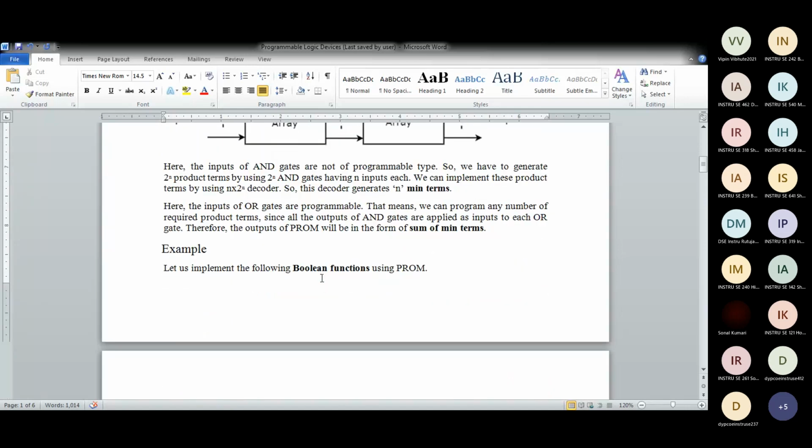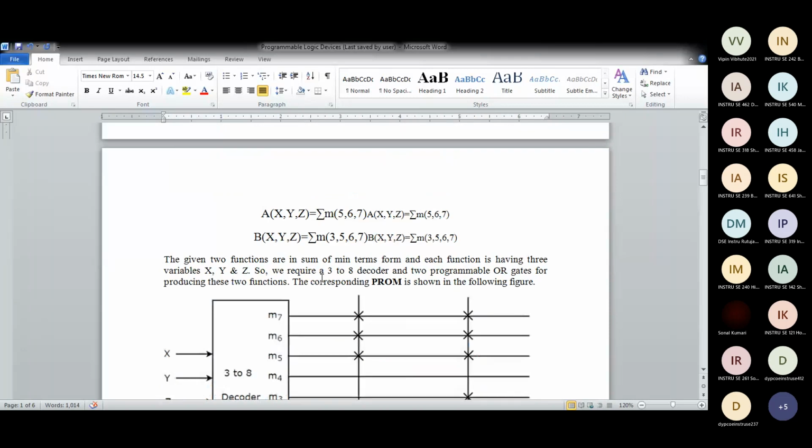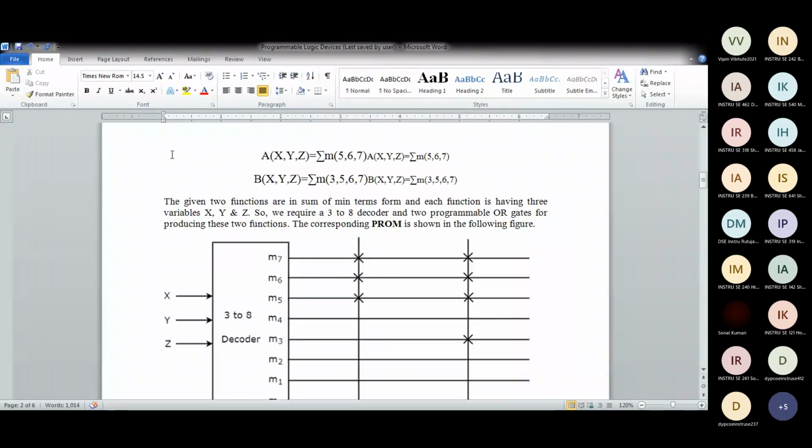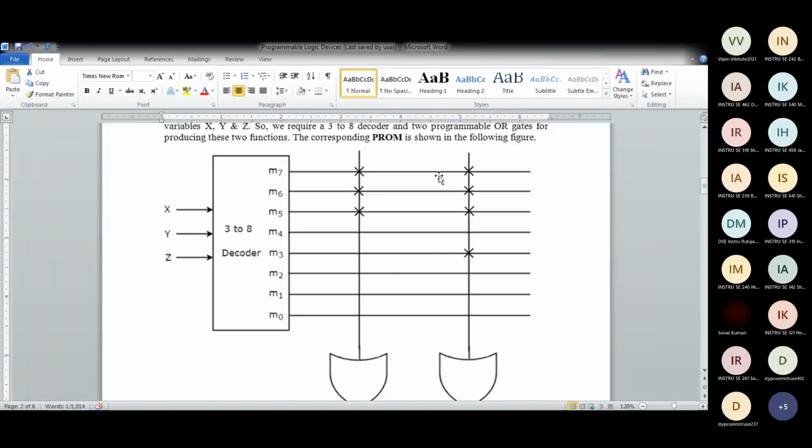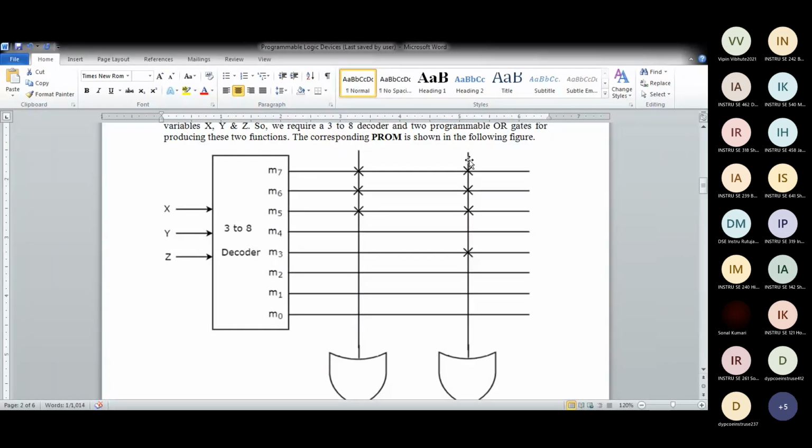You see an example of this. Here there is a Boolean expression; we'll not go into that. And then we use a 3 to 8 decoder. These cross marks are enabled using programming. Cross mark means they're connected. Which are not connecting, in the software or programming, we disable these junctions.